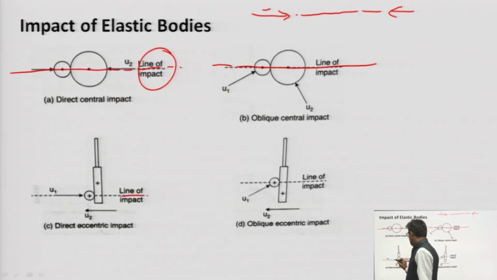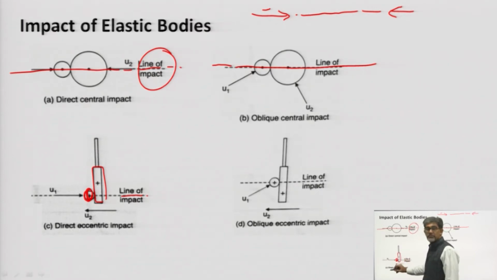Here one body is moving with velocity u1, and another body is moving with this velocity, and it is going to impact here.